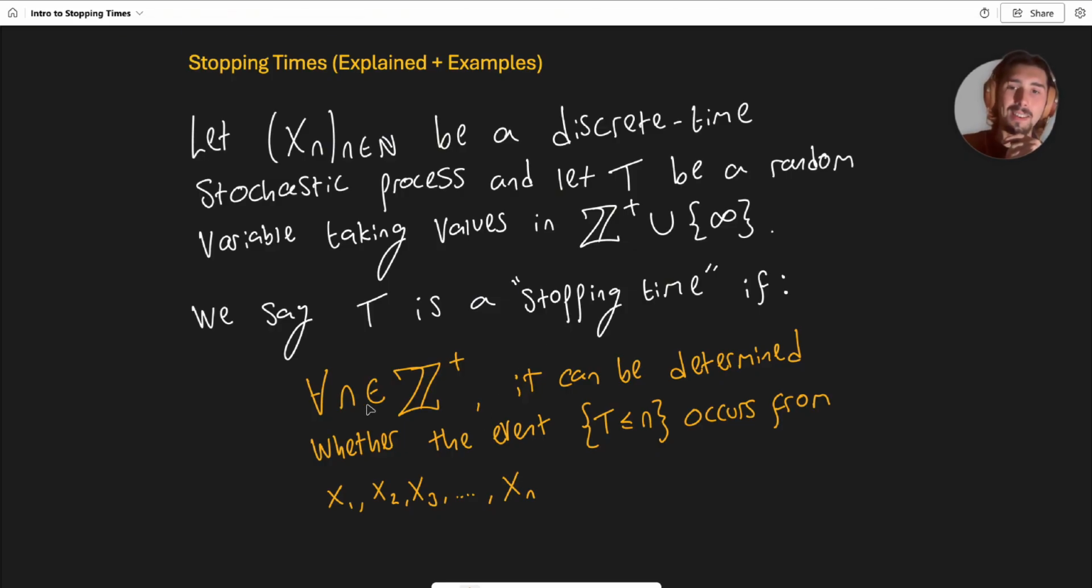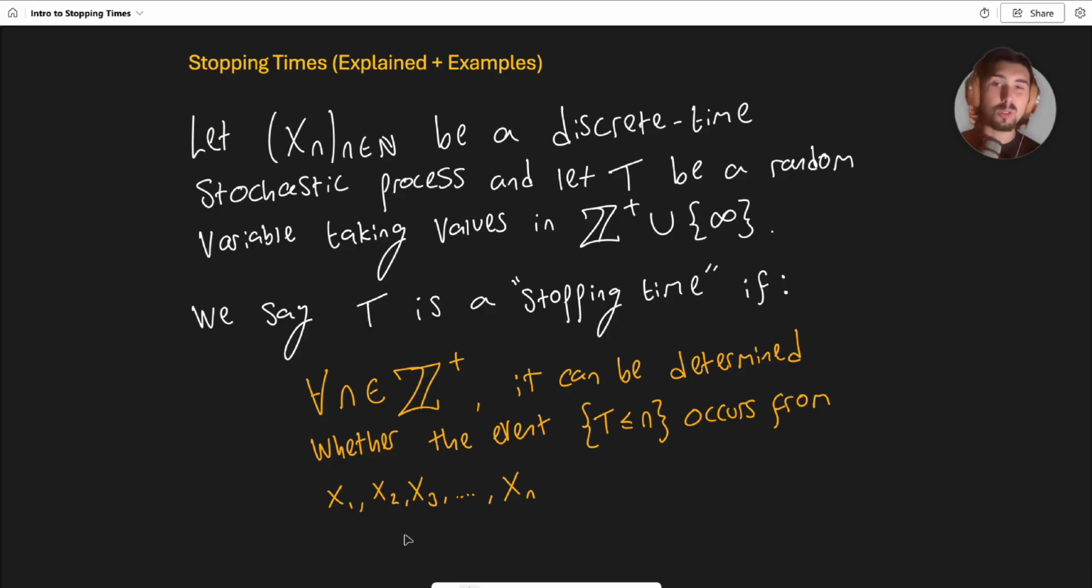For all n in the positive integers, it can be determined whether or not the event that T is less than or equal to n occurs from X1, X2, X3, and Xn, etc. And obviously all the ones in the middle. So what does this actually mean? Basically, it's telling you when to stop your stochastic process.